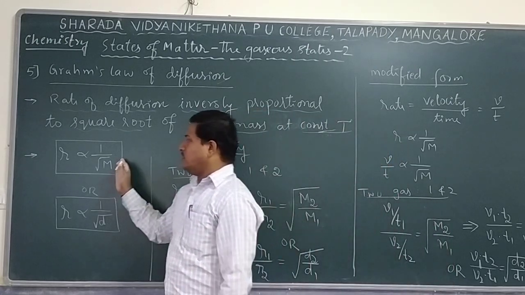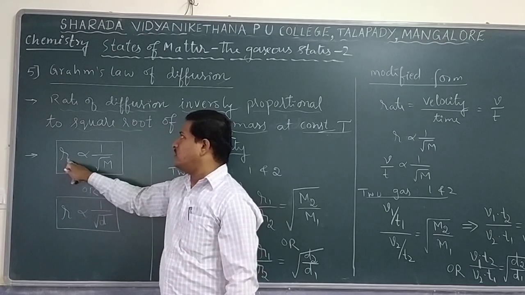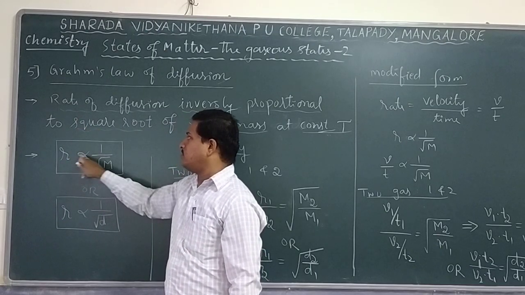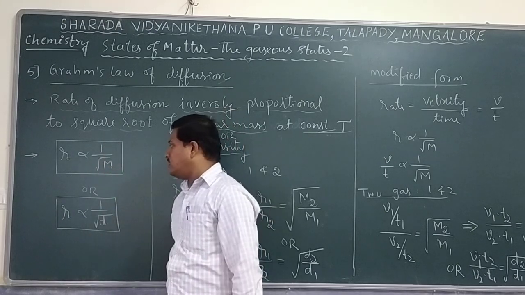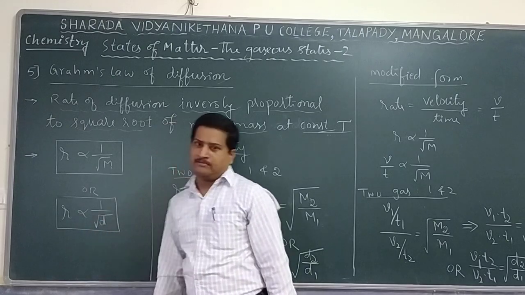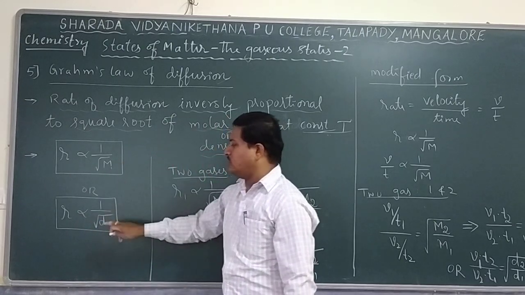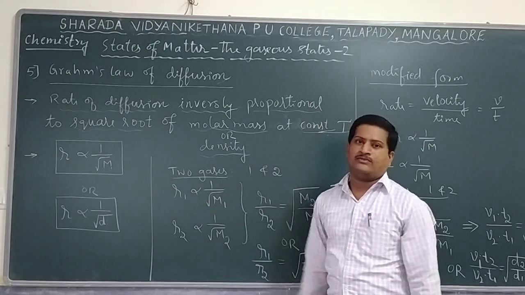If you write it in terms of a relation, R is the symbol for the rate. Rate R is directly proportional to 1 by square root of M, where M is molar mass. Or in terms of density, R is proportional to 1 by square root of density. Either in terms of molecular mass M or in terms of density D.